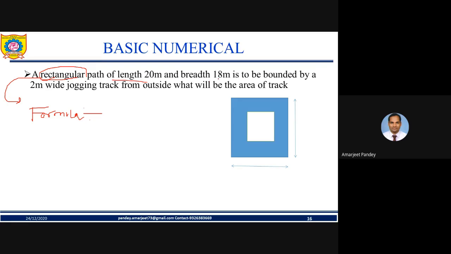So here you are given length and breadth. And one more thing is given, that is the 2 meter width they are talking about. So my friend, suppose this is the length, this is your breadth, and this is your width, 2 meter. What do you need to find out? The area of the track. So what do we need to find? We need to find this area in between these two. Are you getting my point, all of you? Yes. So we need to find out this area. So how are we going to find it?